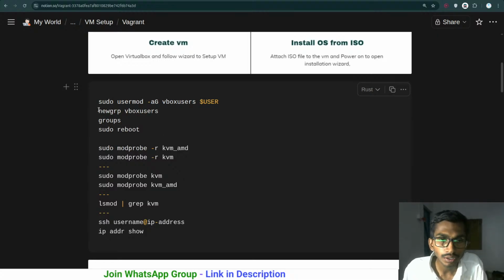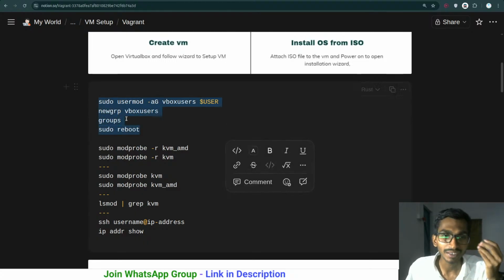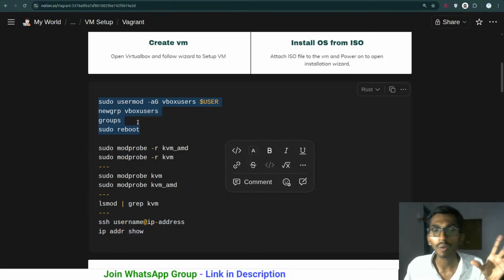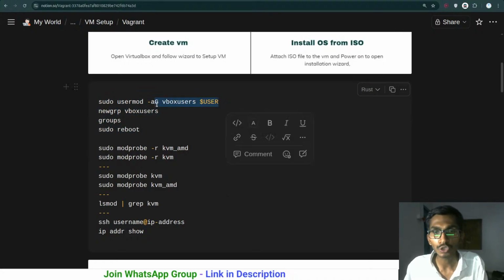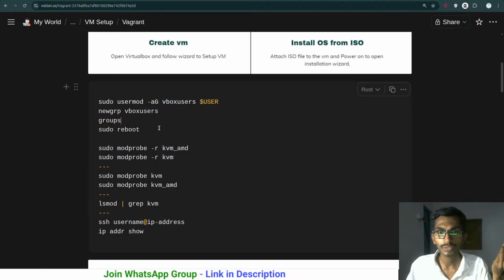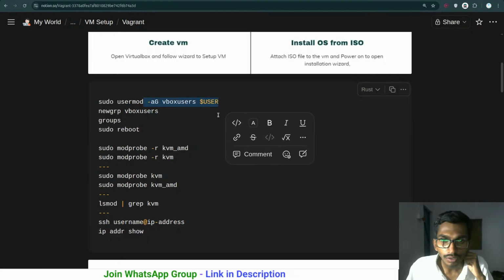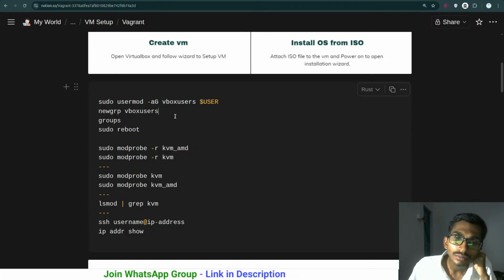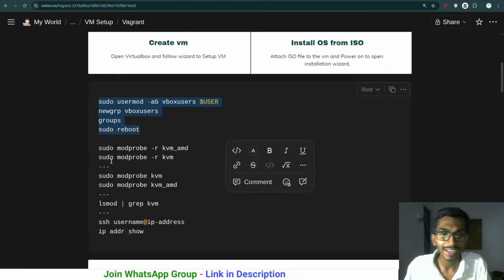Apart from this particular thing, sudo usermod, what does this do? Let's ignore these commands, it's no use talking about them. But why I use this command: when I started my virtual machine, it was telling me that it was unable to get access to the mouse pointer and all. So first of all, I had to run this command. And what does this do? sudo usermod -aG vboxusers $USER. I'm not quite aware of this, I got it from ChatGPT. So let's ignore it, later I will figure it out.